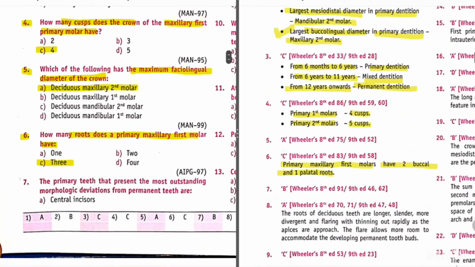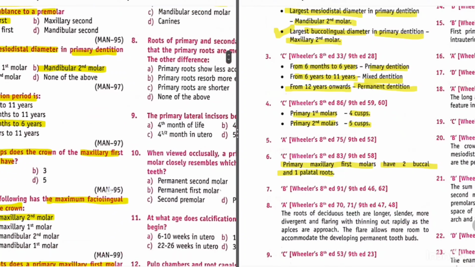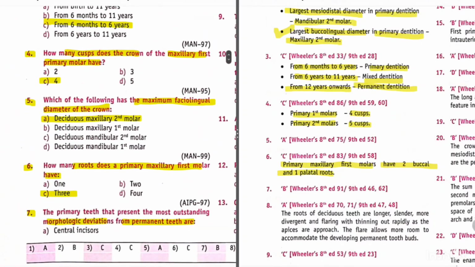Okay. Question 7. Primary teeth that present the most outstanding morphologic deviations from permanent teeth are. So its answer is mandibular first molar. Mandibular first molar presents the most outstanding morphologic deviation from permanent teeth.